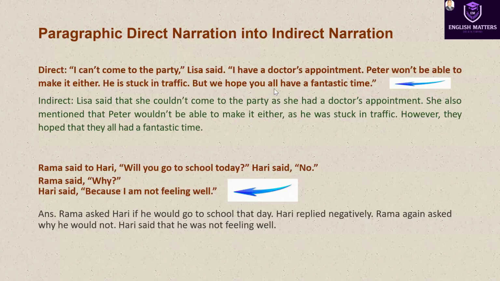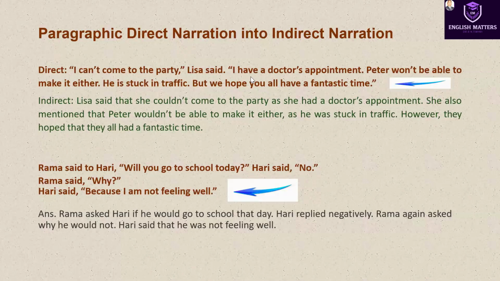But we hope you all have a fantastic time. However, again, it is a linker. However, we will change into they. Hope will change into hoped. Look at here, they hoped. Why? There are two children, Lisa and Peter. So they hoped that they all, look at here, they all.